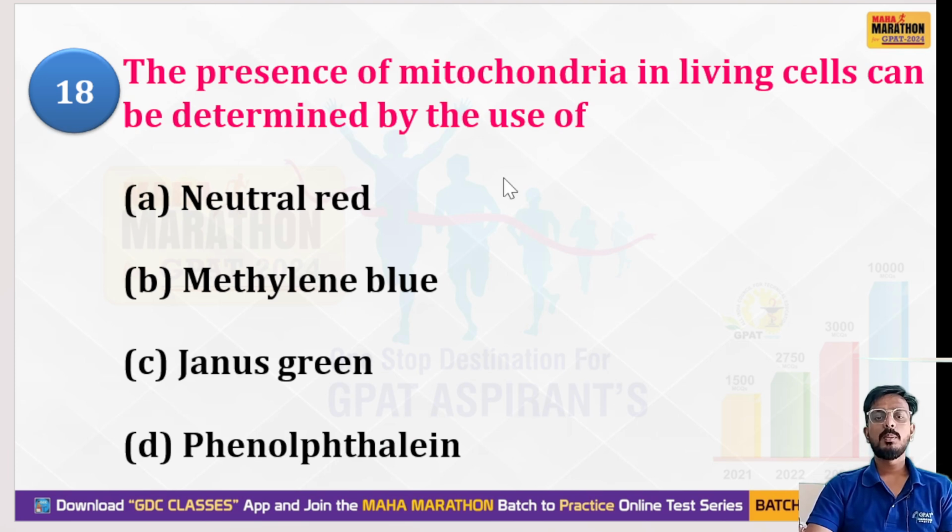Next question: presence of mitochondria in a living cell can be determined by the use of what? For the determination of mitochondria in living cells, what do you use? Your options are neutral red, methylene blue, Janus green, phenolphthalein. So here the right option is Janus green. Janus green is used for the identification of mitochondria.